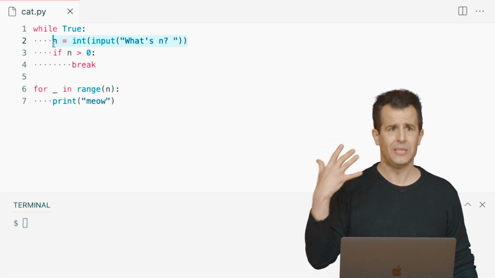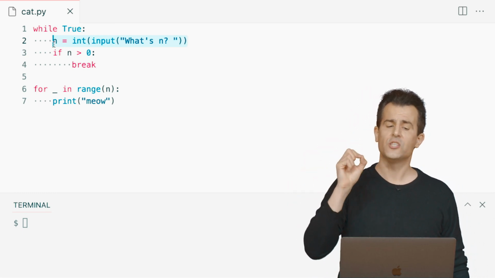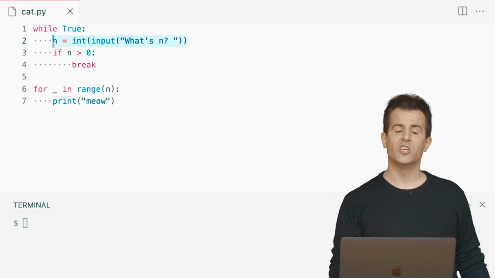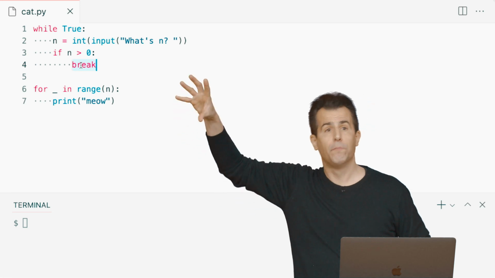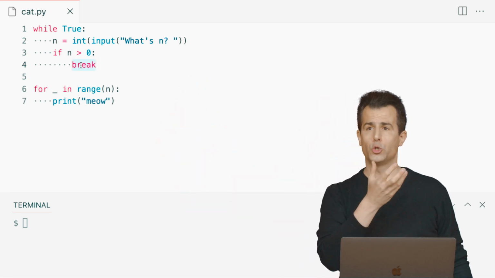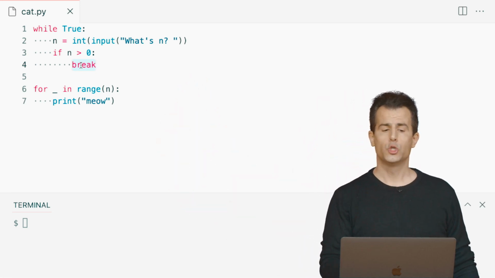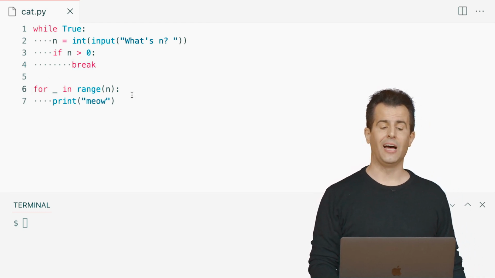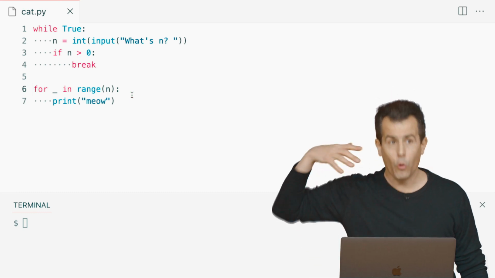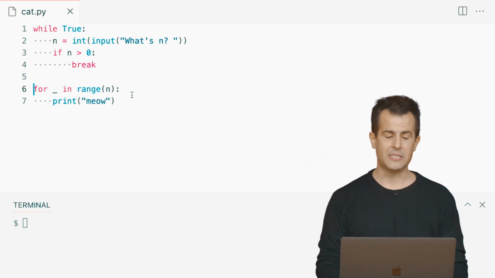Like I want the cat to meow at least one time. So if it is greater than 0, break. And this break statement, even though it's indented twice, has the effect of breaking out of the most recently begun while loop. So once the user gives you a positive value, then we get to line 6, at which point we meow that many times because of line 6 and 7.